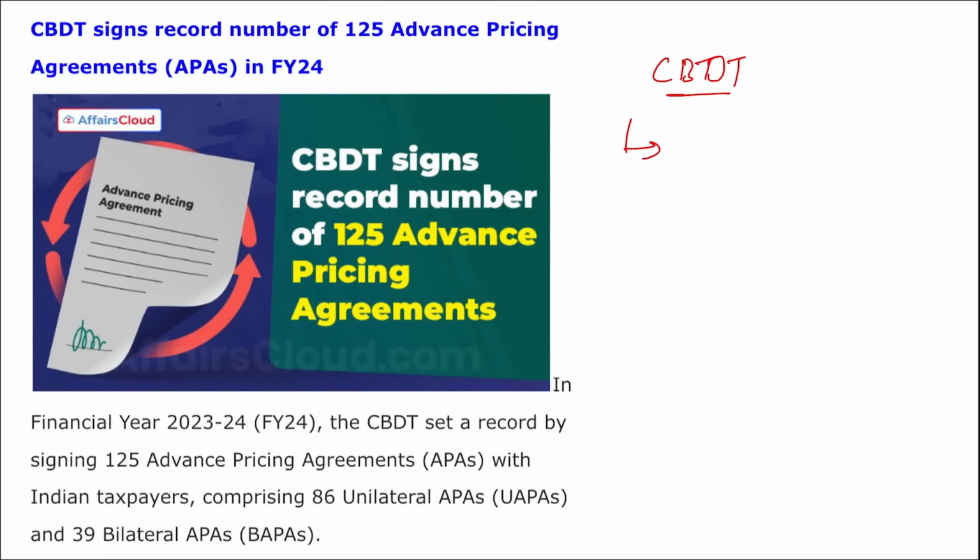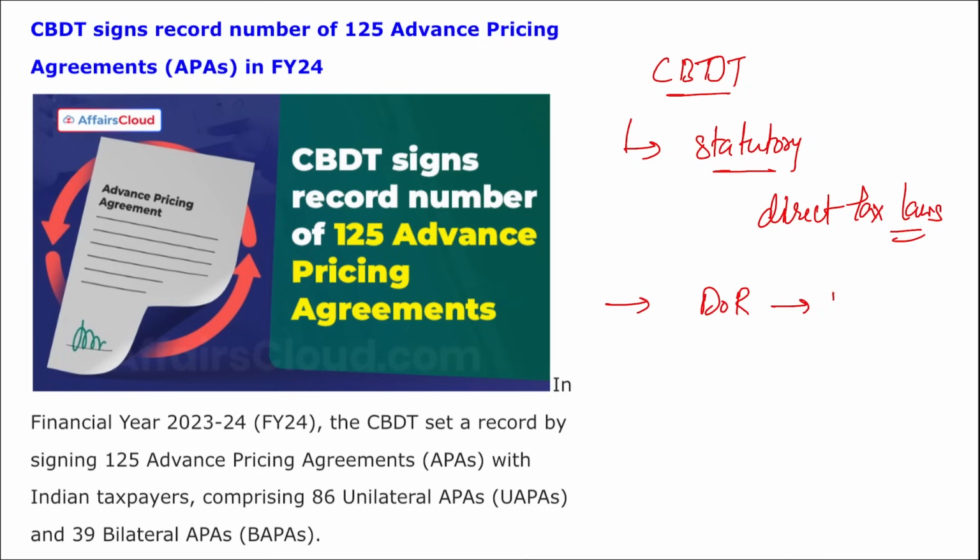Then if we talk about CBDT, what is CBDT? Central Board of Direct Taxes, right? This is a statutory body that enforces your direct tax laws in India. Then this CBDT is a part of the Department of Revenue that comes under the Ministry of Finance. This CBDT was established in 1963.